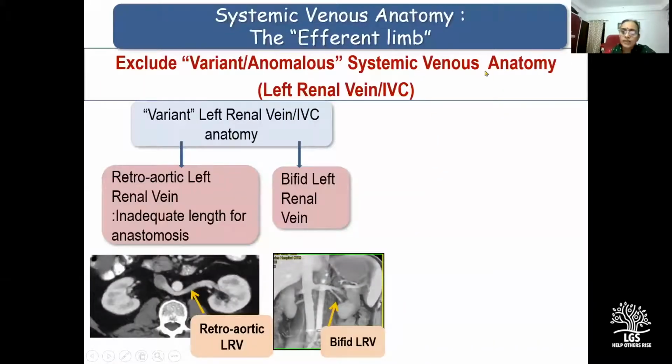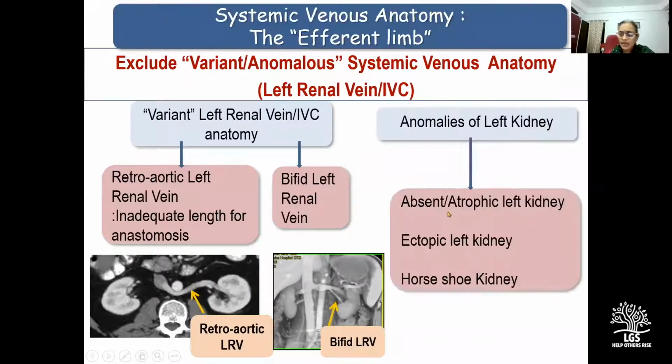For the systemic venous system, we essentially wish to exclude anomalies of the left renal vein and the inferior vena cava. For instance, the left renal vein normally has a pre-aortic course. But if there is a retroaortic left renal vein, then it limits the amount of length available on the anterior surface of the left renal vein for placement of a splenorenal anastomosis. And in one such case in our series, we had to take recourse to a splenoadrenal shunt because fortunately, the adrenal vein was of a good diameter.